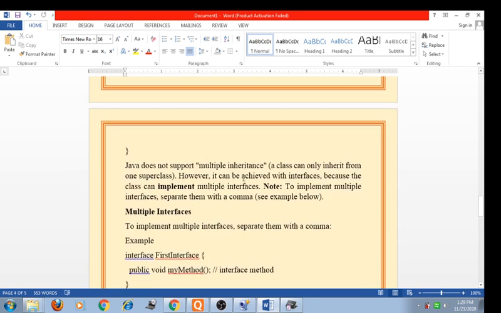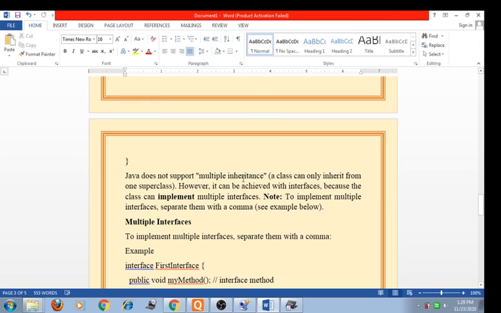So it is implemented that way. Java does not support multiple inheritance, but when we need multiple inheritance, we use the interface concept in Java.